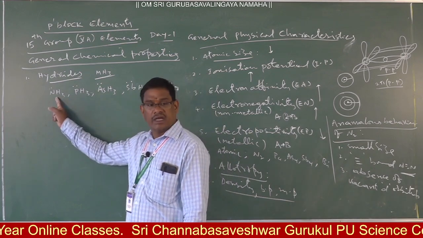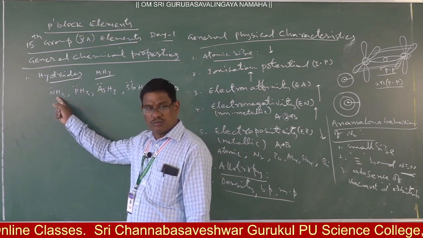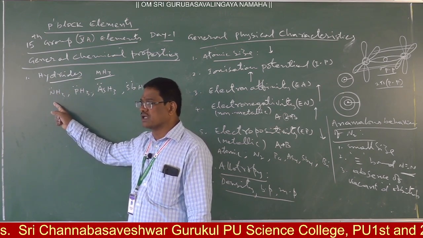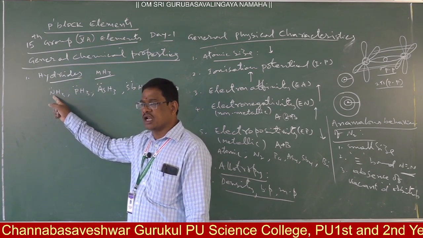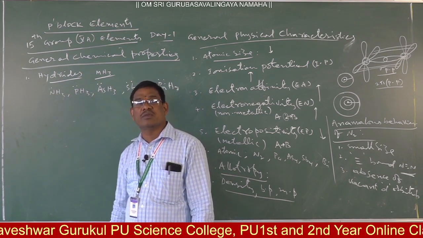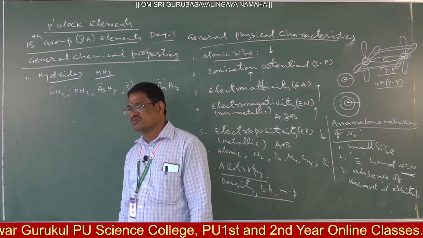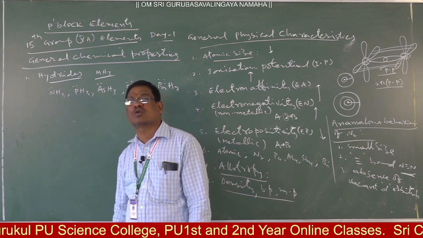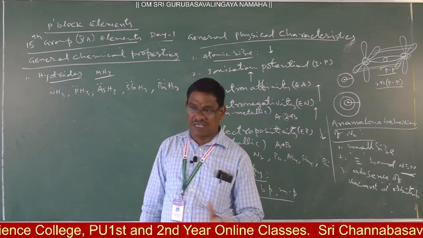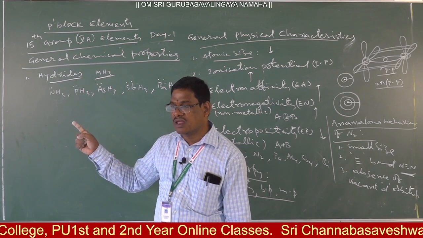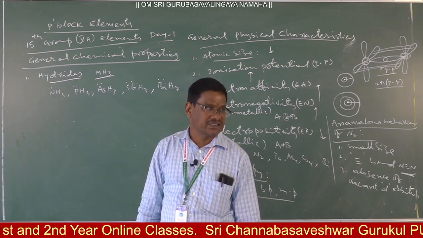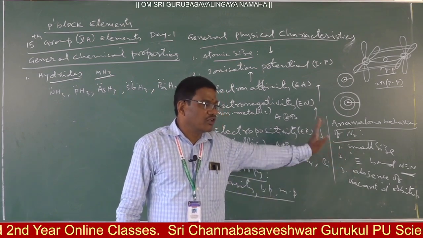In NH3, intermolecular hydrogen bonding is there due to the small size of nitrogen and higher electronegativity of nitrogen. Here N and Cl, those two elements, have the same electronegativity values. But chlorine fails to exhibit hydrogen bonding, whereas nitrogen can exhibit it. Electronegativities are the same, but nitrogen exhibits hydrogen bonding whereas chlorine does not, due to small size. Right? That is anomalous behavior of nitrogen.